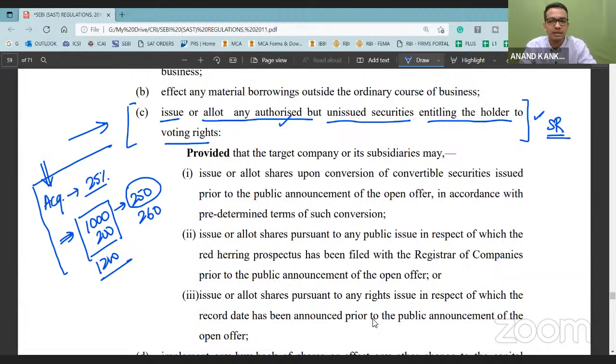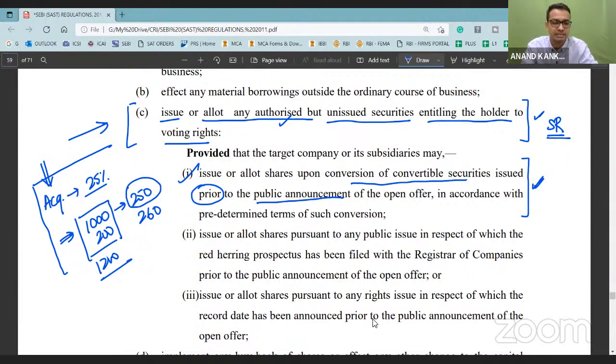But if there is any conversion of convertible securities, and these convertible securities were issued prior to the public announcement and the conversion terms were predetermined, then there is no problem. You need not pass a special resolution to issue shares pursuant to these convertible securities. Let's say there was a partly convertible debenture or convertible preference shares that were issued. Warrants were issued, and the issue price and conversion price have all been decided before, and these were issued before the public announcement was given.